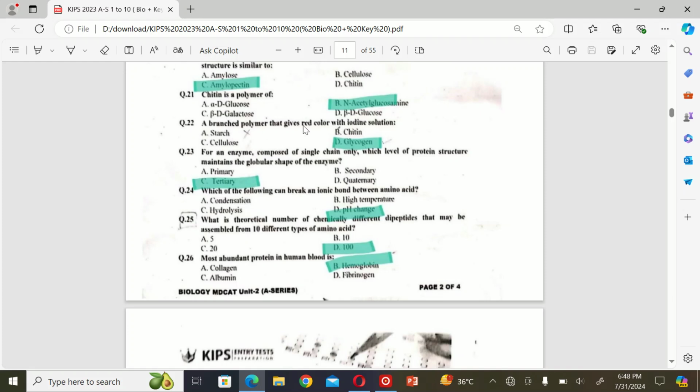The next MCQ is a branched polymer that gives red color with iodine solution. A. Starch, B. Chitin, C. Cellulose, and D. Glycogen. So the correct option is D. Glycogen.